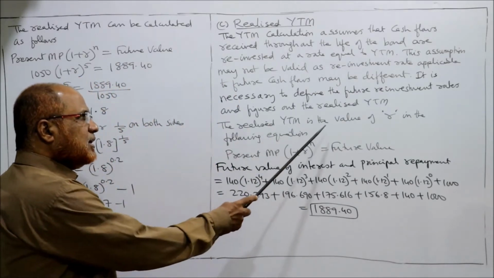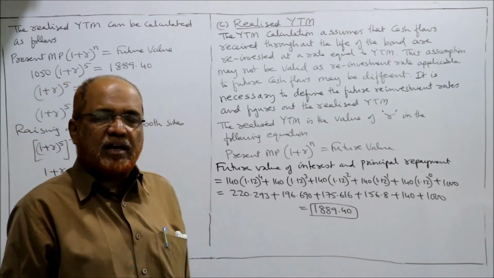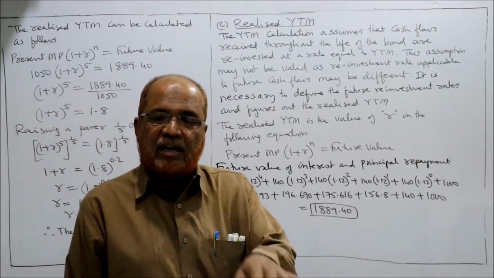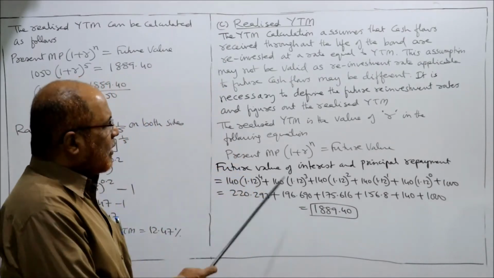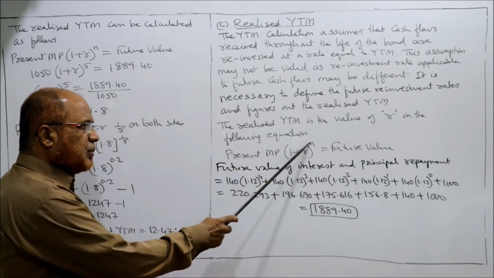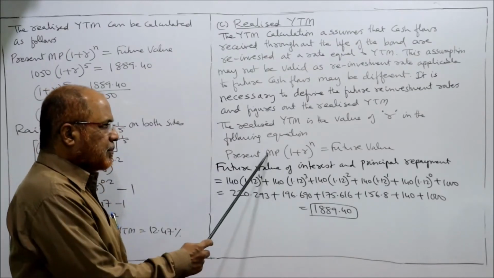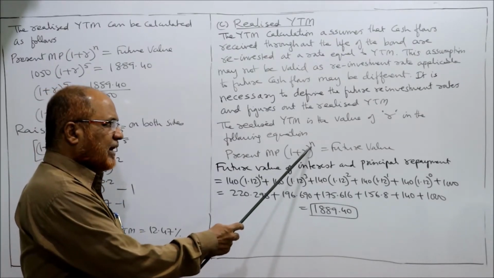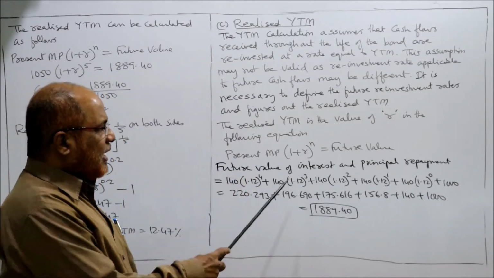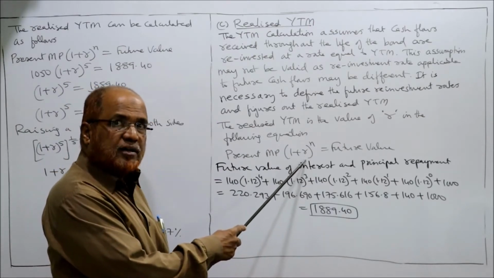So realized YTM is the value of R in the following equation. अब realized YTM मालूम करने के लिए ये equation को use करेंगे और ये equation में जो R का value है वही realized YTM है. तो what is the equation? Present market price into 1 plus R to the power of n is equal to future value. ये इक्वेशन में R जो रहेगा, this R is the realized YTM. R unknown है, ये मालूम करना है.